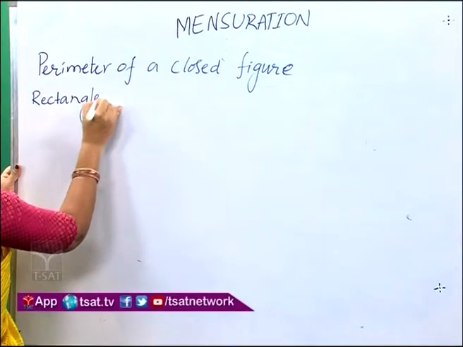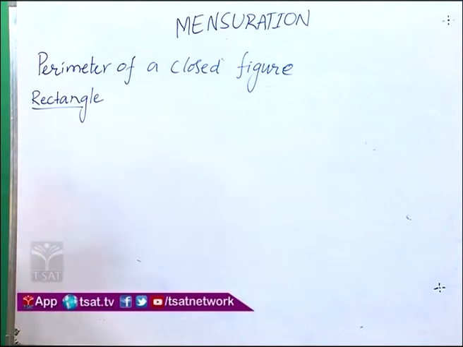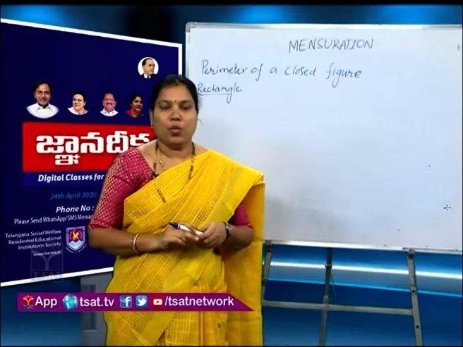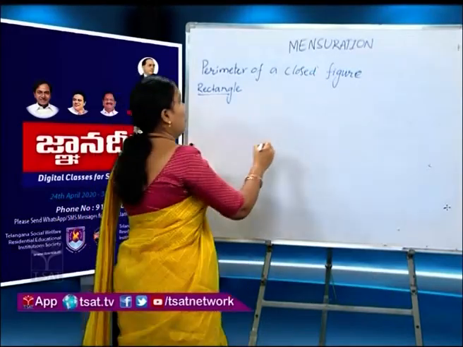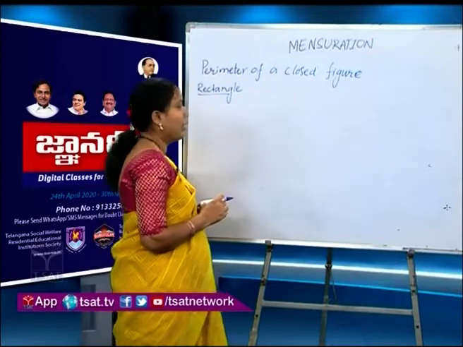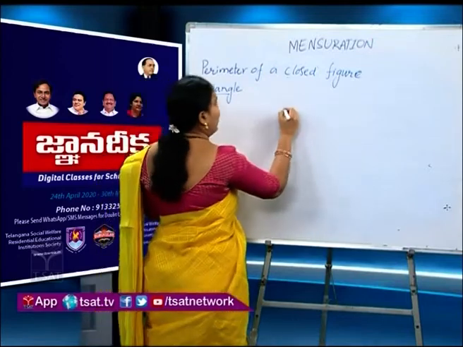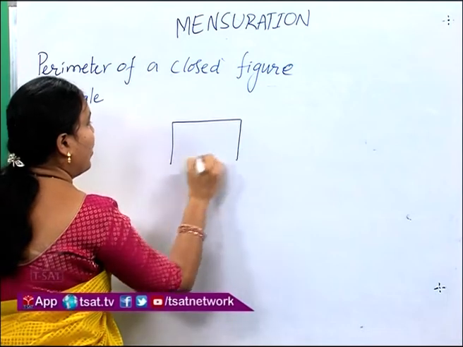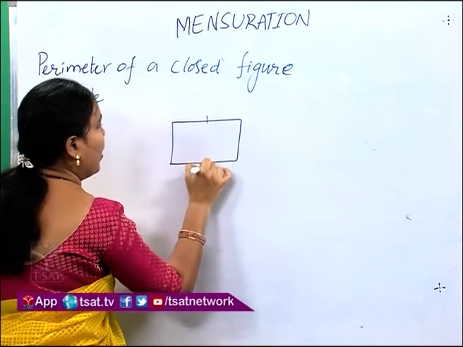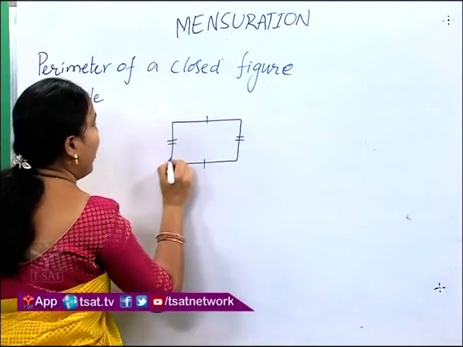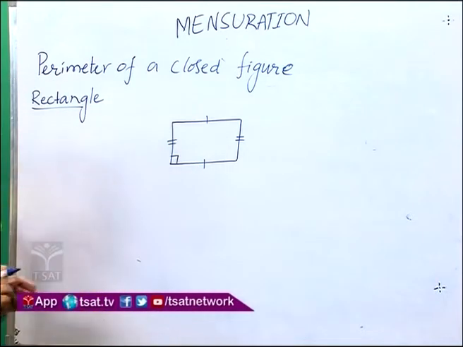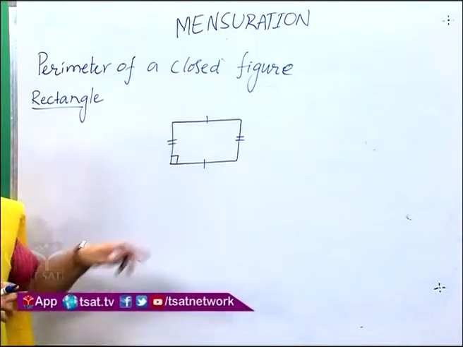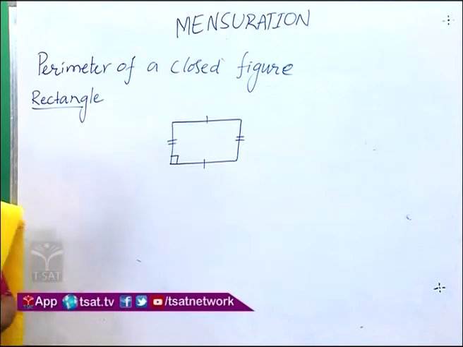How to find the perimeter of a rectangle? First of all, what is a rectangle? A rectangle is a quadrilateral in which two pairs of opposite sides are equal and parallel and each interior angle is 90 degrees. Yes, this is our rectangle.